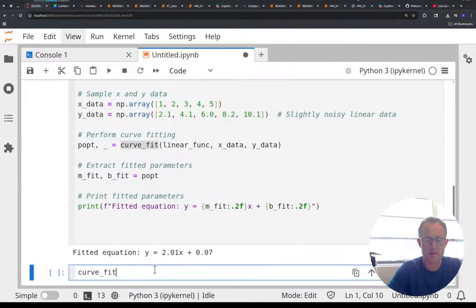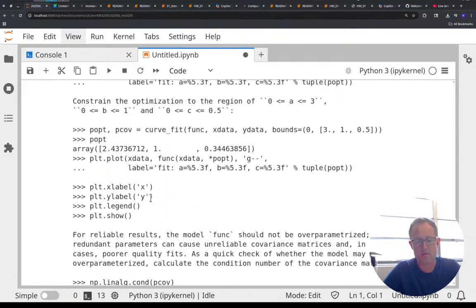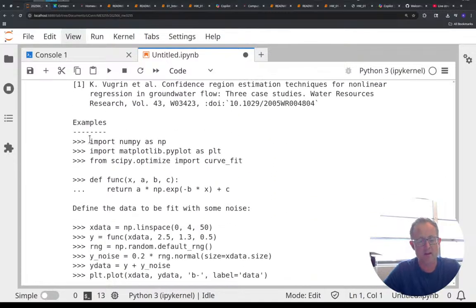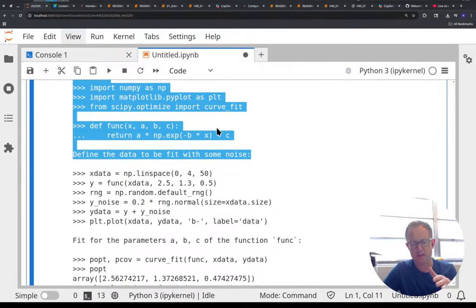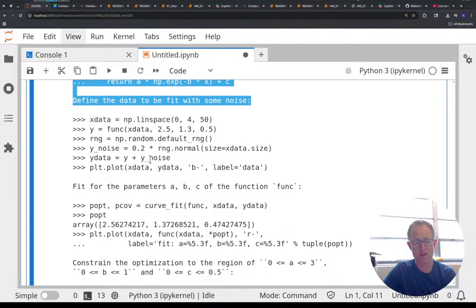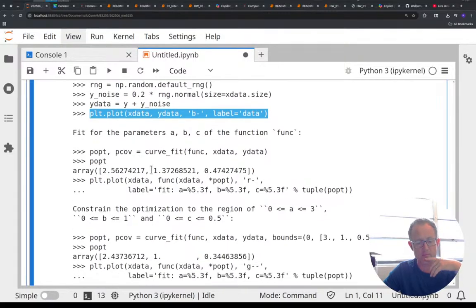If I want to know what something is, I put a question mark at the end. And now what it does is print out what's called the docstring, so all the documentation that people have been working on. My favorite part of docstrings are the examples at the bottom. Here it's showing me that if I have a function that's an exponential decay with a magnitude, an initial value and an offset, then I can do the curve fit this way. And again, they're plotting this data. You can't do a curve fit without a plot.